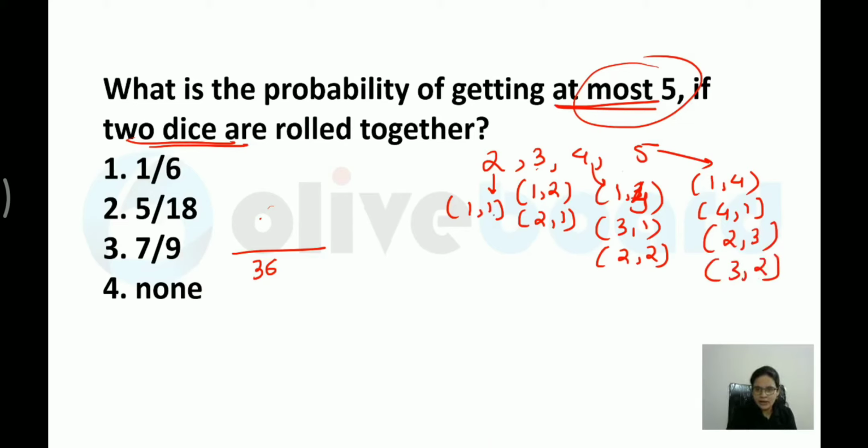Let me add 1, 2, 3, 4, 5, 6, 7, 8, 9, 10. So there are 10 possibilities which are possible over here and 36 are the total cases. Favorable are 10, total are 36. So it will become 5 by 18. So 5 by 18 would be the value. So please remember this at most concept. Okay, at most means maximum, at least means minimum over here.